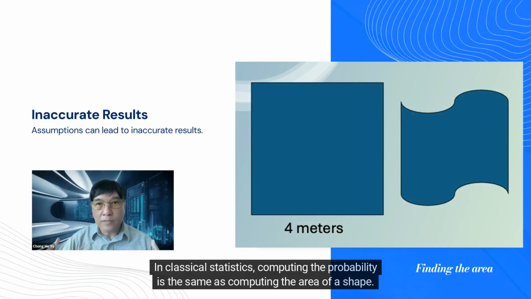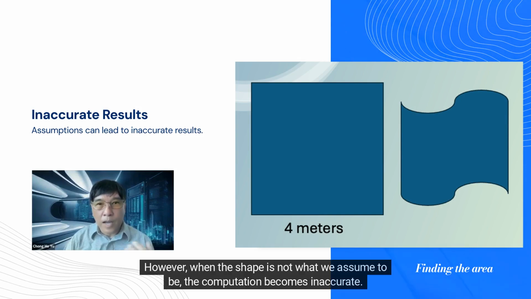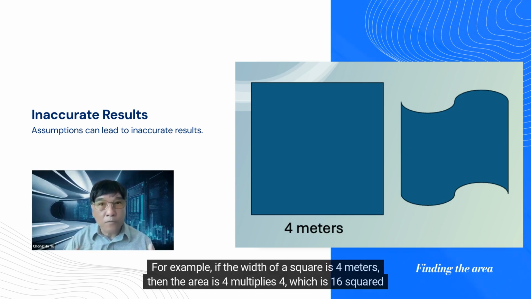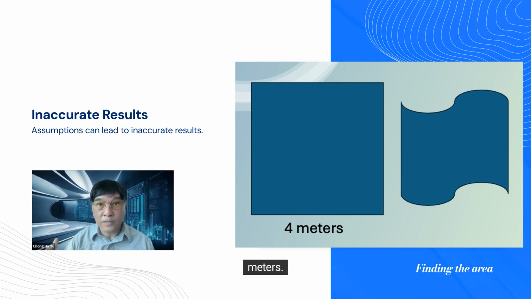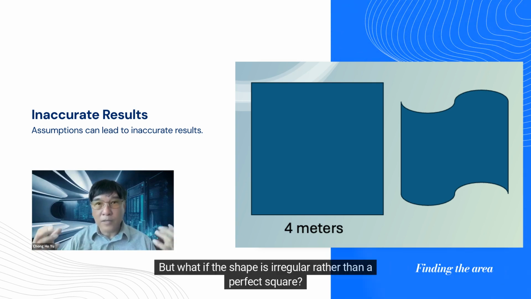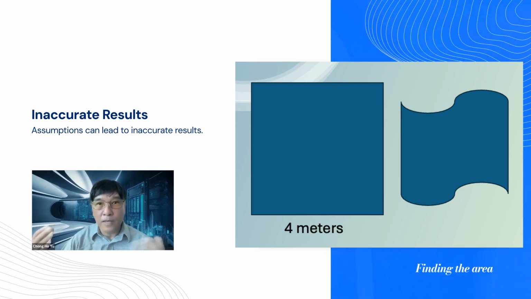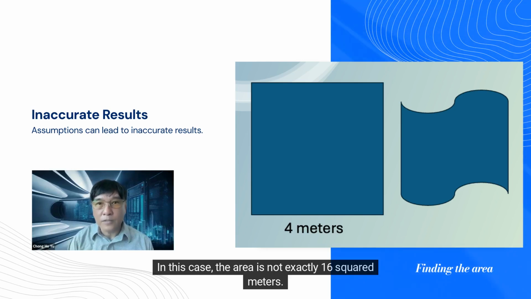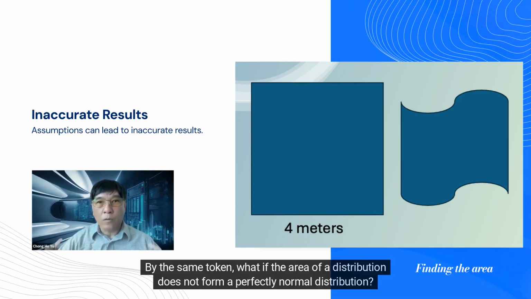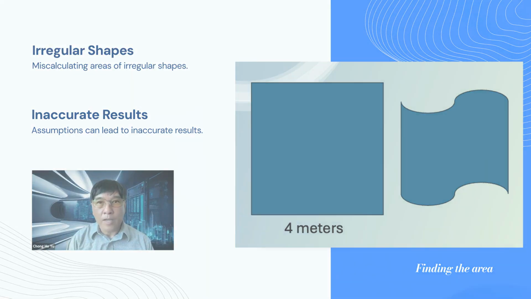In classical statistics, computing the probability is the same as computing the area of a shape. However, when the shape is not what we assume it to be, the computation becomes inaccurate. For example, if the width of a square is 4 meters, then the area is 4 multiplied by 4, which is 16 square meters. But what if the shape is irregular rather than a perfect square? In this case, the area is not exactly 16 square meters. By the same token, what if the area of a distribution does not form a perfectly normal distribution?